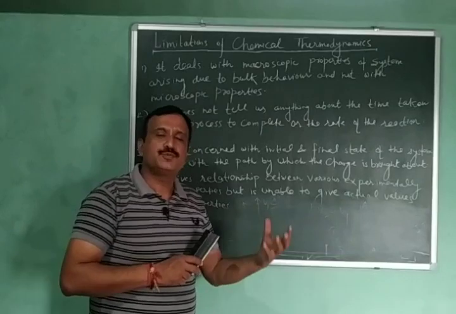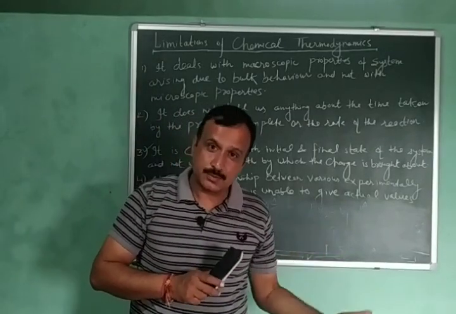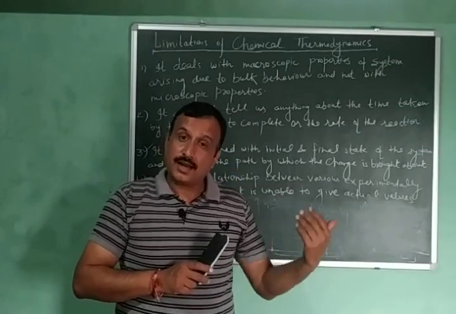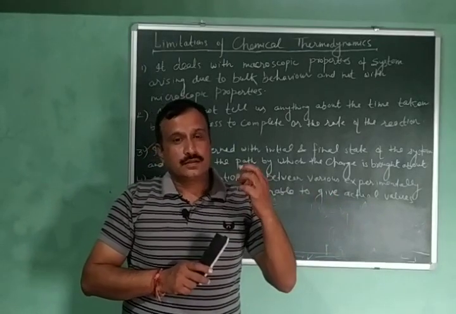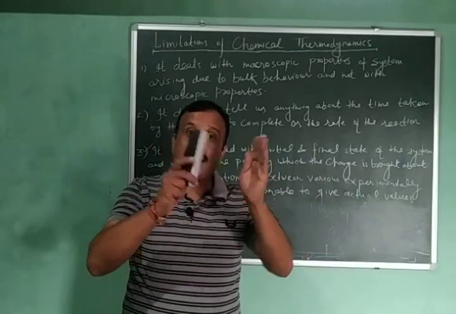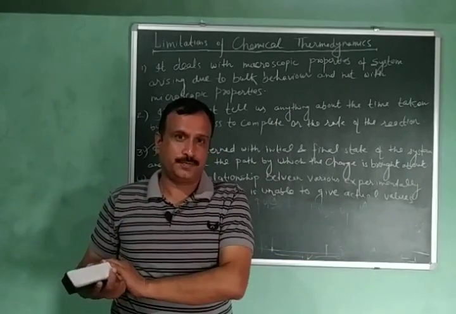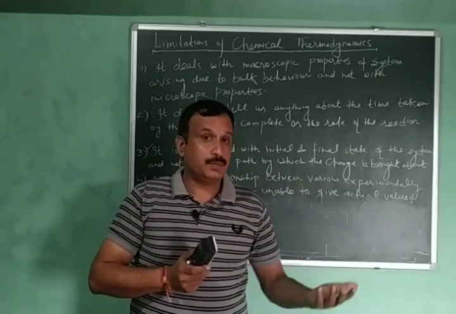So what are the experimentally observed properties? Pressure is experimentally observed, volume is experimentally observed, temperature, energy, all these properties are experimentally measured. So what does thermodynamics do? It derives some very useful relationships between these properties, and those relationships are very important.